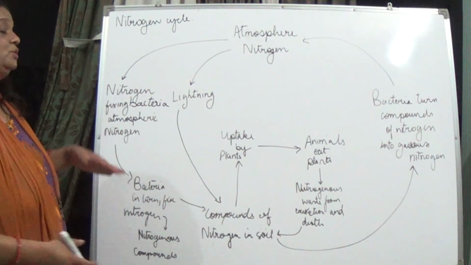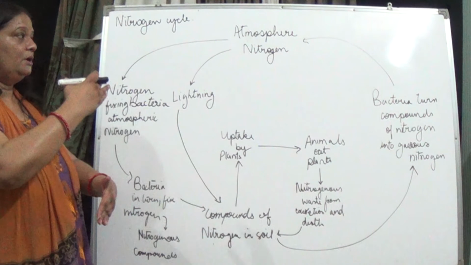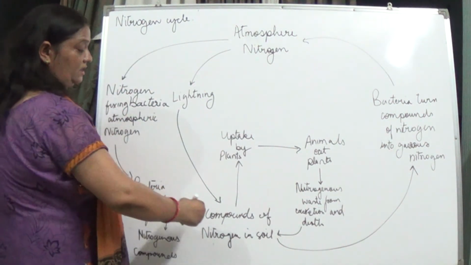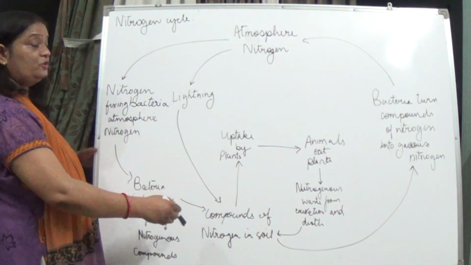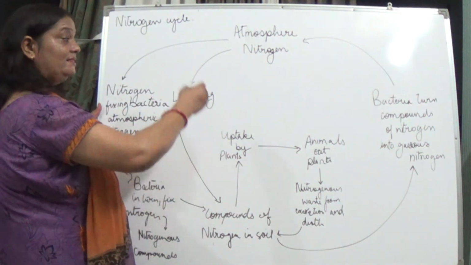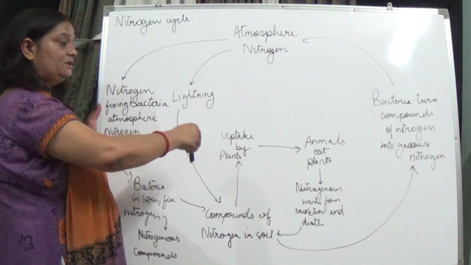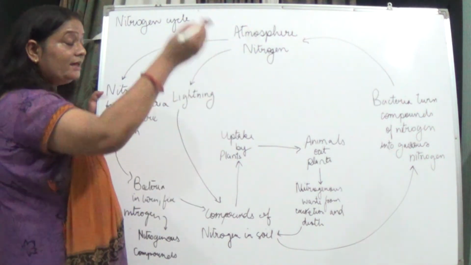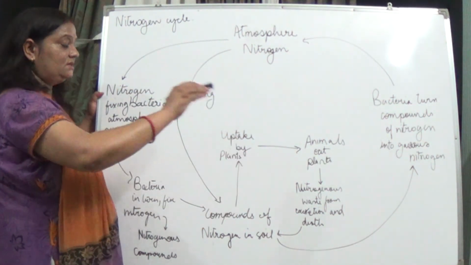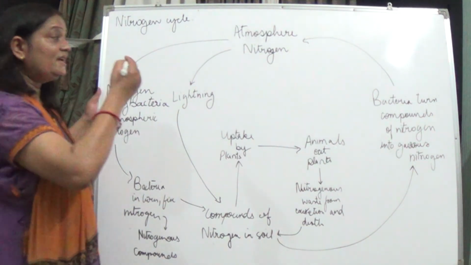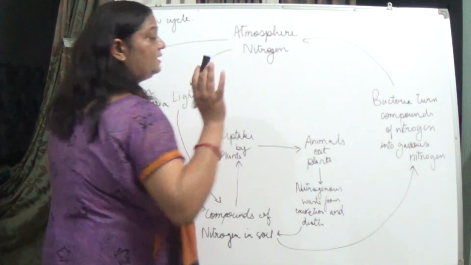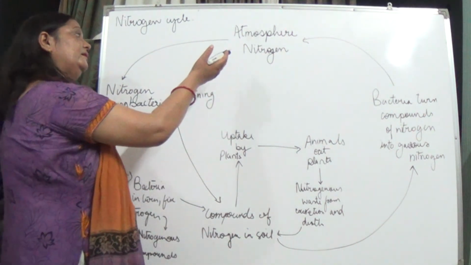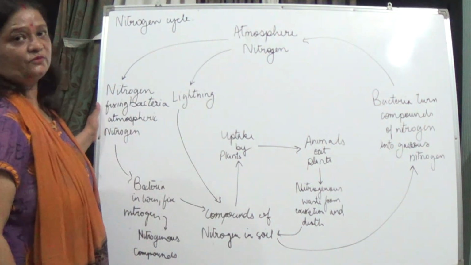This means a total cycle has taken place, in which the bacteria fix the nitrogen in the soil for the plants' use, the plant takes it in, and the animals feed on the plants. In return, the nitrogenous substances in their excreta are released in the soil, which are again changed by the bacteria into gaseous nitrogen, thereby returning it to the atmosphere.